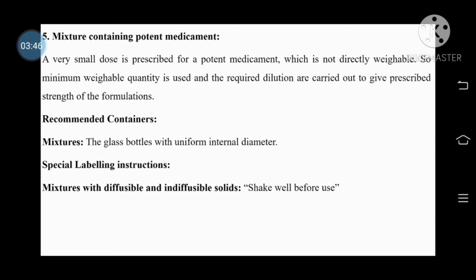The recommended container for mixtures is a glass bottle with uniform internal diameter, and the special labeling instruction for mixtures containing diffusible and indiffusible solids is: shake well before use.